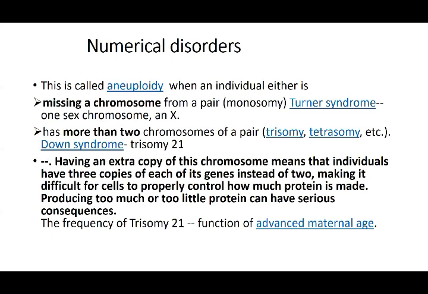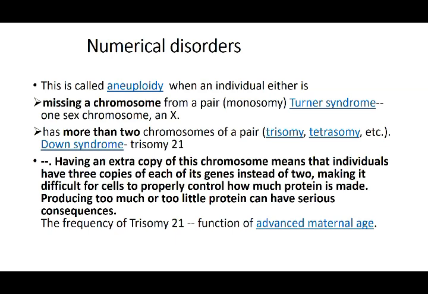Numerical disorders, what can be there in number? They are called aneuploidy. That is, either one is missing or there is an excess. The individual is either missing a chromosome, monosomy, that is one is less, that is Turner syndrome. In this, it is a sex chromosome. So you can put it both ways, Turner syndrome into sex as well as the autosome, but basically the number